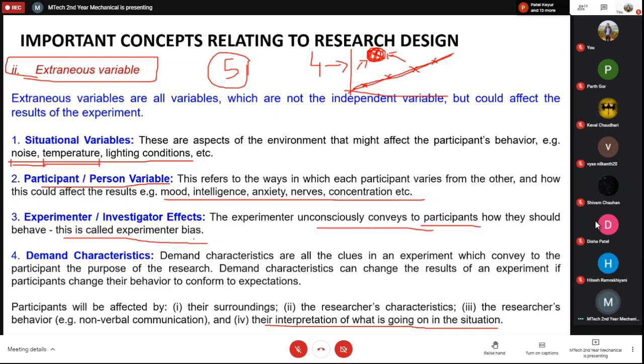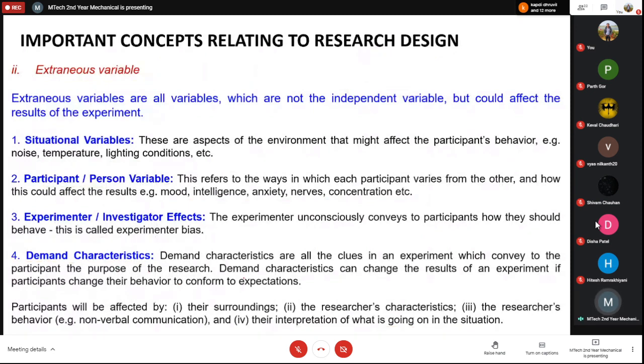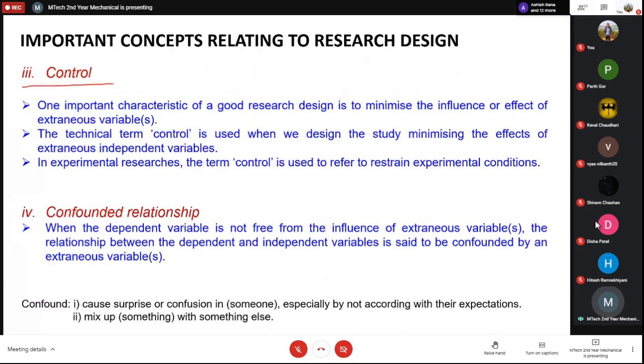You should not be biased, and you should not pay attention to the demand characteristics, what is expected. This actually happens mostly in industrial research. We get some idea and then we assume that this is what we want, and your experiments or your results should show the same thing that you want. But you have to be neutral in this case also. So this is the meaning of the control.